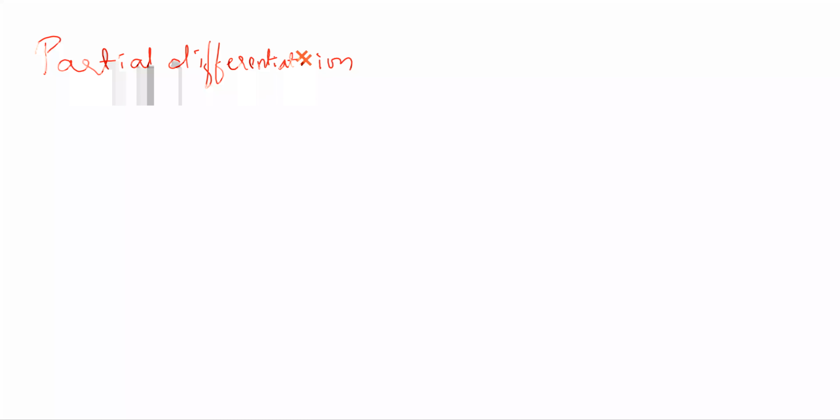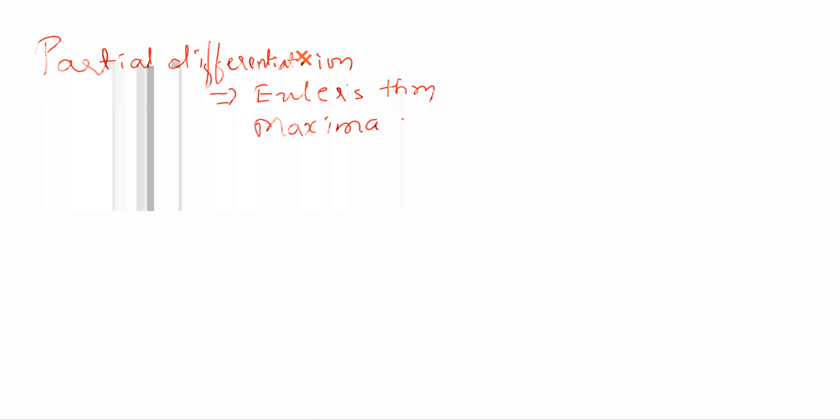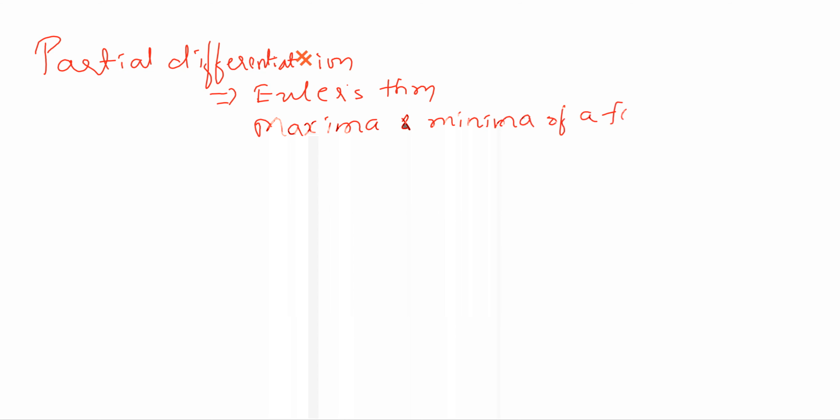Whenever the function has more than one variable, you have to apply partial differentiation. In this one, in the application part, first we are going to study Euler's theorem. And in the application part, once again, maxima and minima of a function. This is applicable only for functions of two variables. After that, total derivatives.